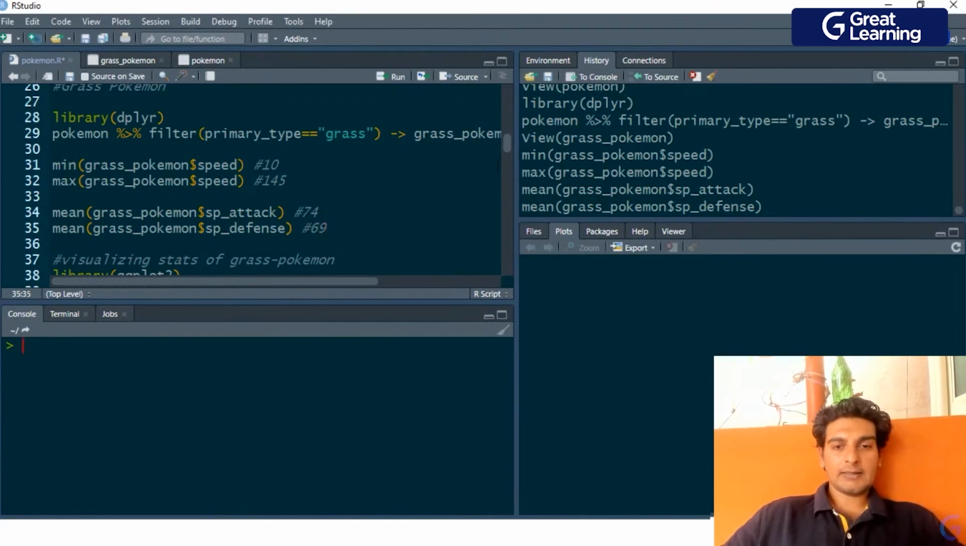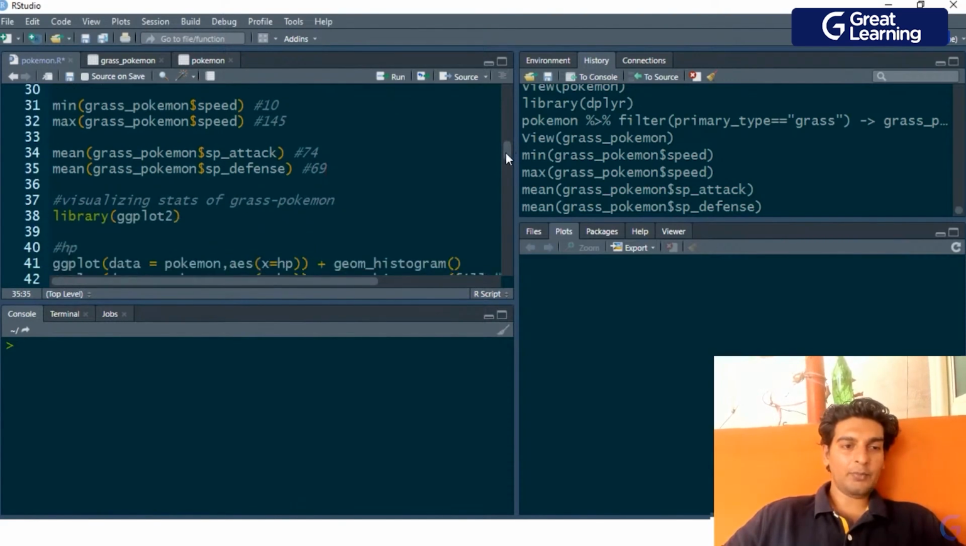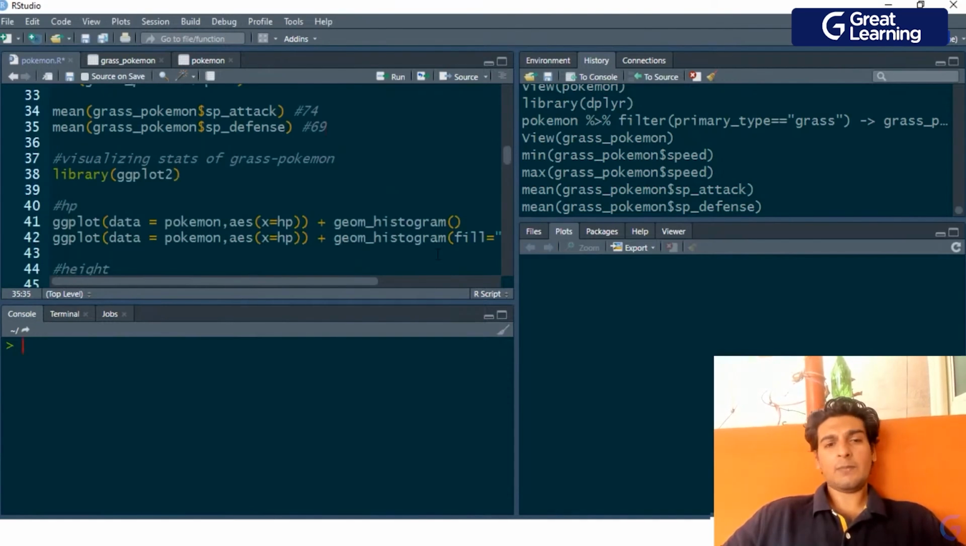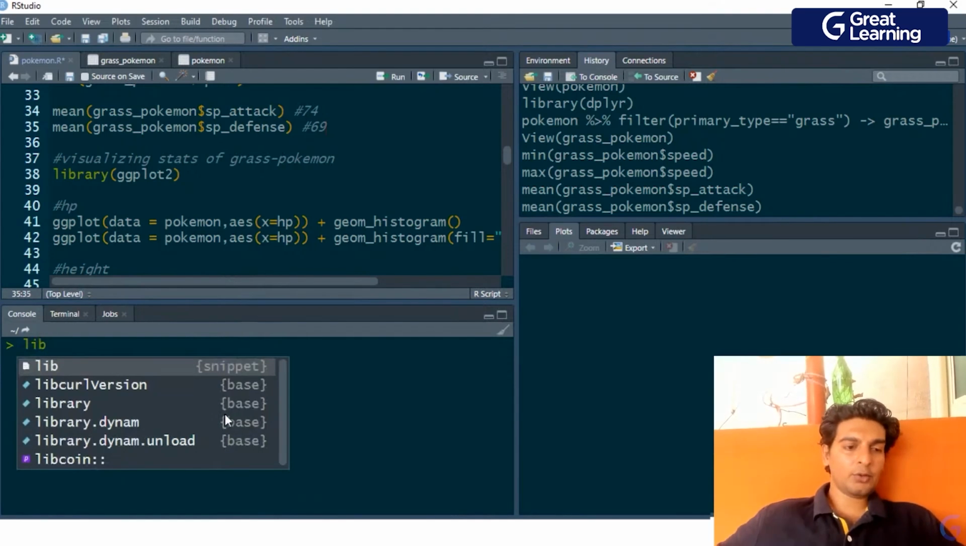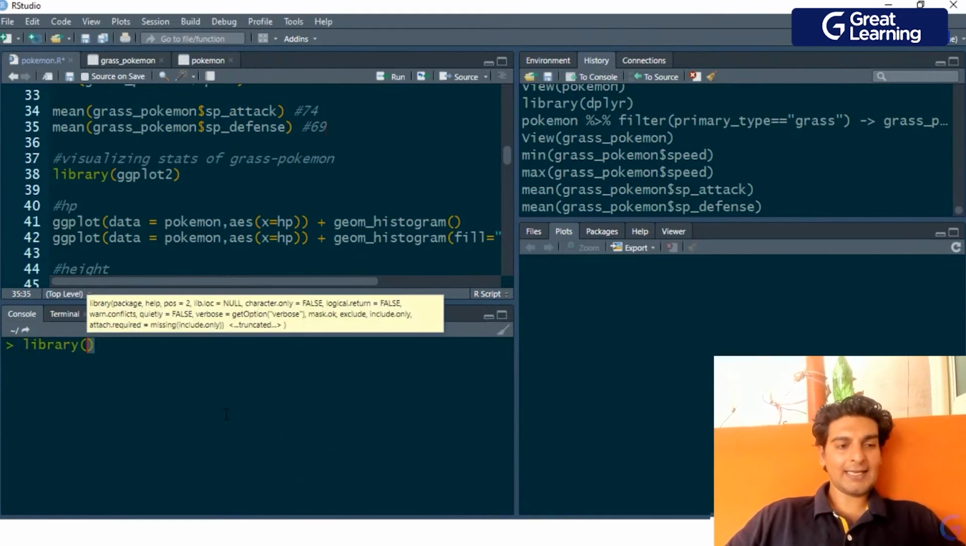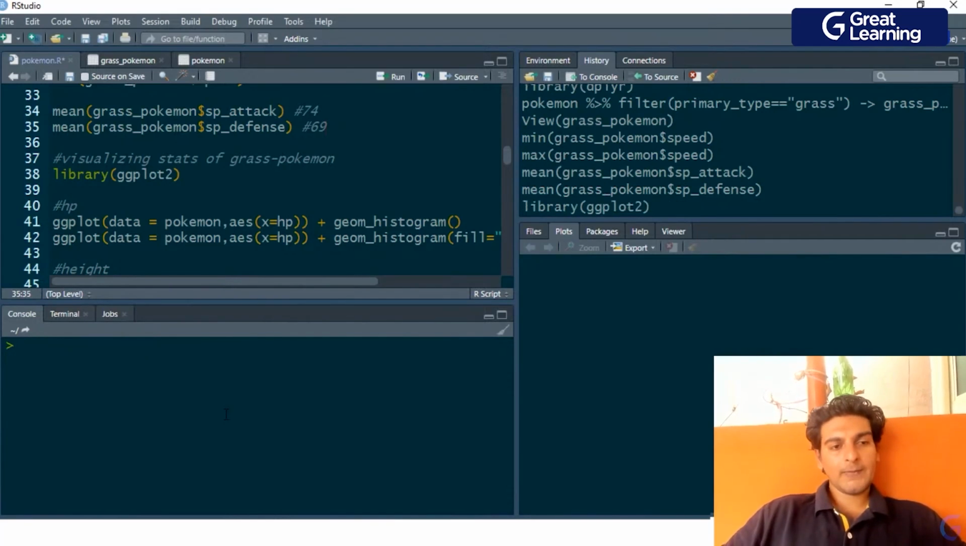So we have glanced at some basic information of the grass type Pokemon. Now it's time to visualize some stats of the grass type Pokemon. Here I'd want to understand the distribution of HP. HP is basically hit points of a Pokemon. So I'd want to understand the distribution of HP of a grass type Pokemon. And we'll be using the ggplot2 library to make this visualization. So I'll have to load this library. Here I'll type in ggplot2, and we have loaded this library.